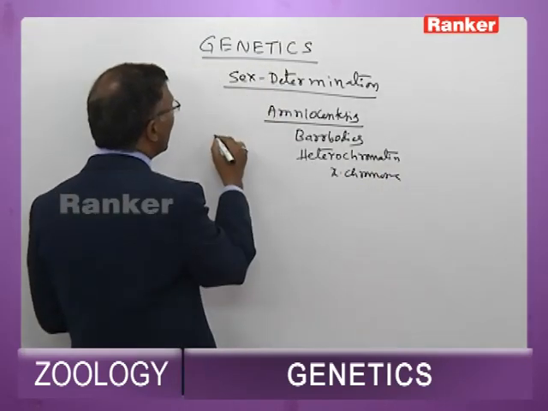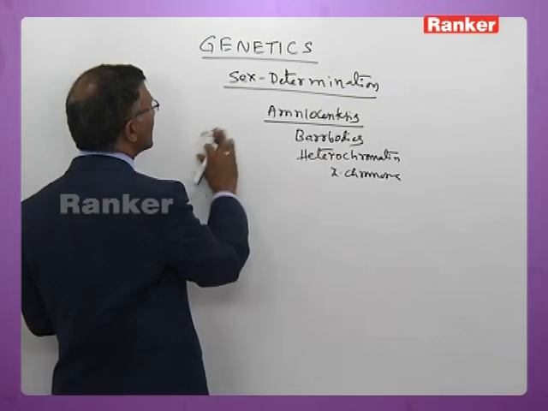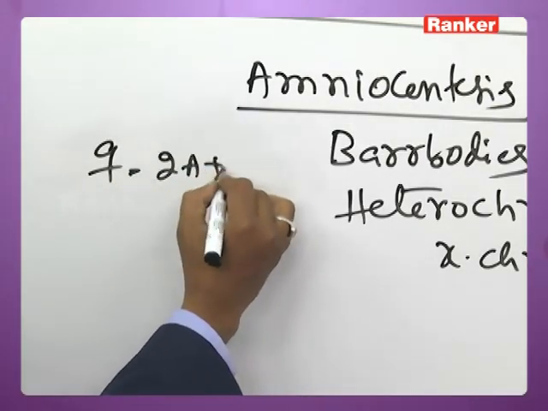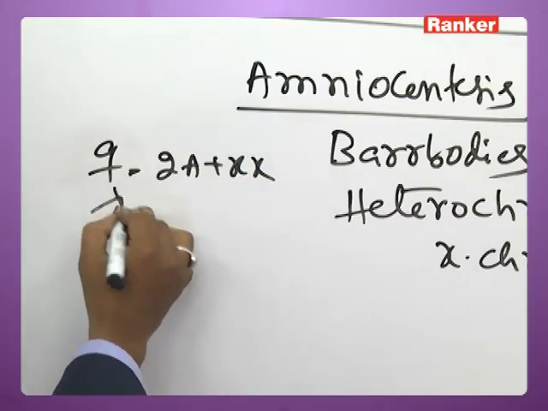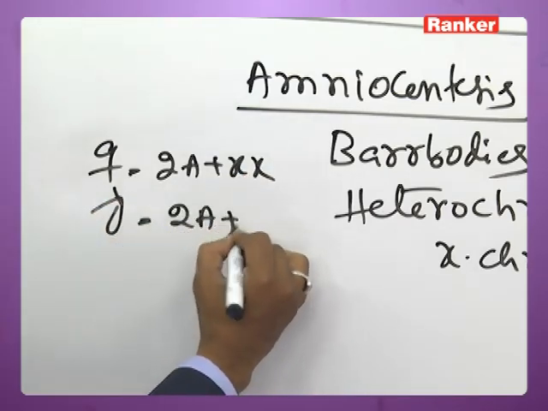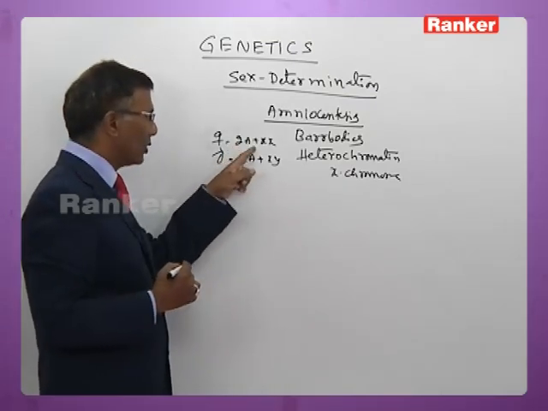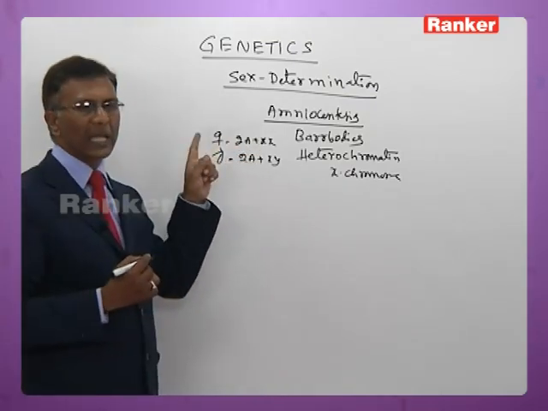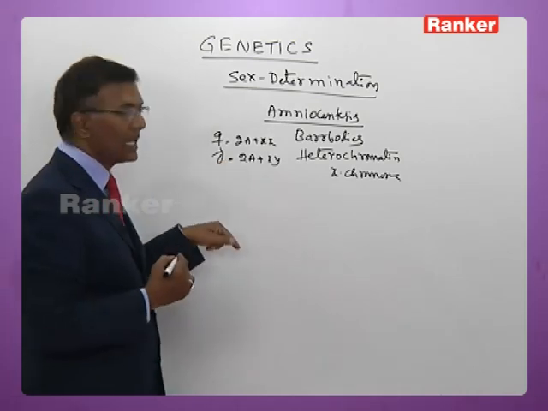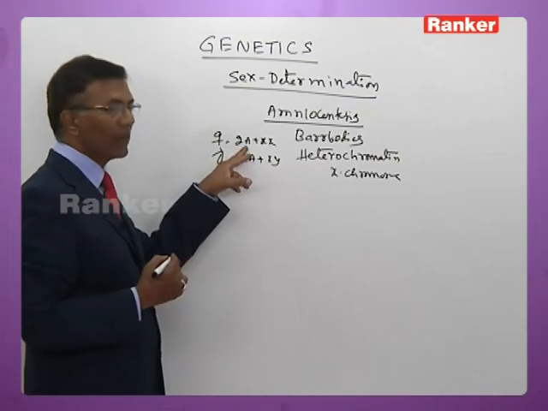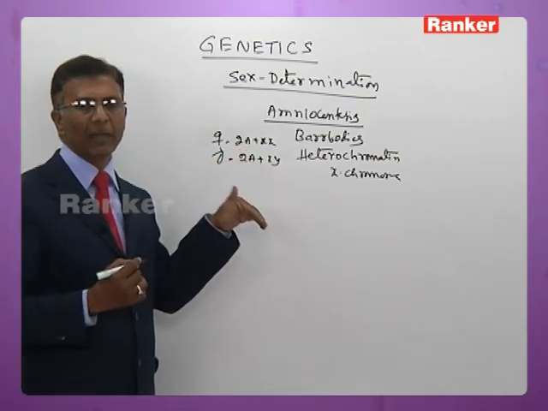In human beings, the female carries two X chromosomes, whereas in the male only a single X chromosome is present. As a result, because of the presence of two X chromosomes, the genetic dose of the female is high and the genetic dose of the male is low.